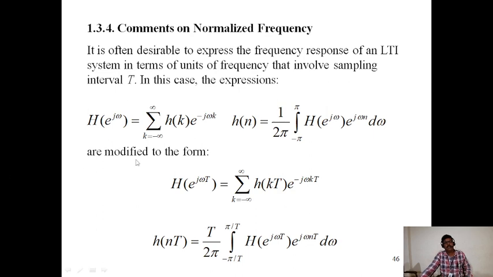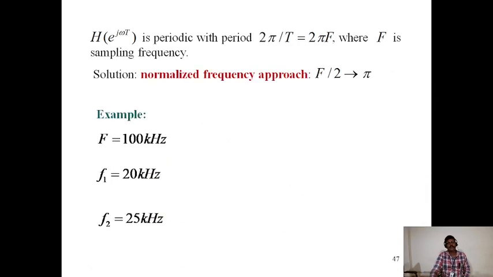are modified to the form H of e power j omega T is equal to the sum over k from minus infinity to infinity of h of kT e power minus j omega kT. h of nT is equal to T by 2 pi integral from minus pi by T to pi by T of H of e power j omega T into e power j omega nT d omega. H of e power j omega T is periodic with period 2 pi by T, which is equal to 2 pi F, where F is the sampling frequency. In the normalized frequency approach, F by 2 tends to pi.